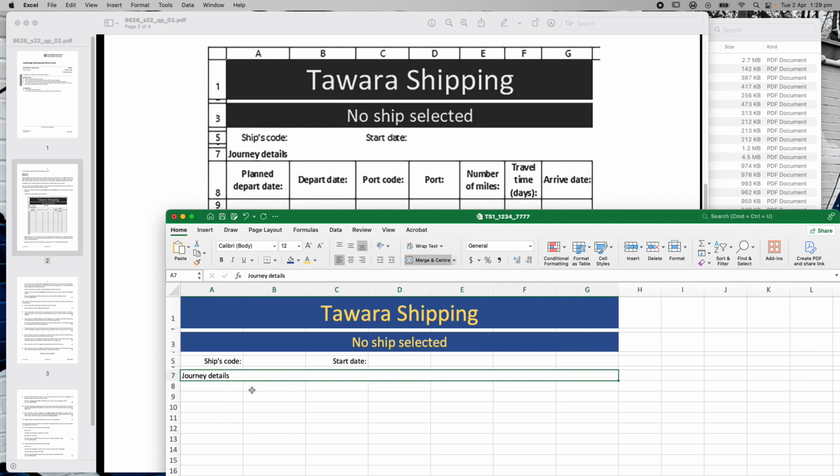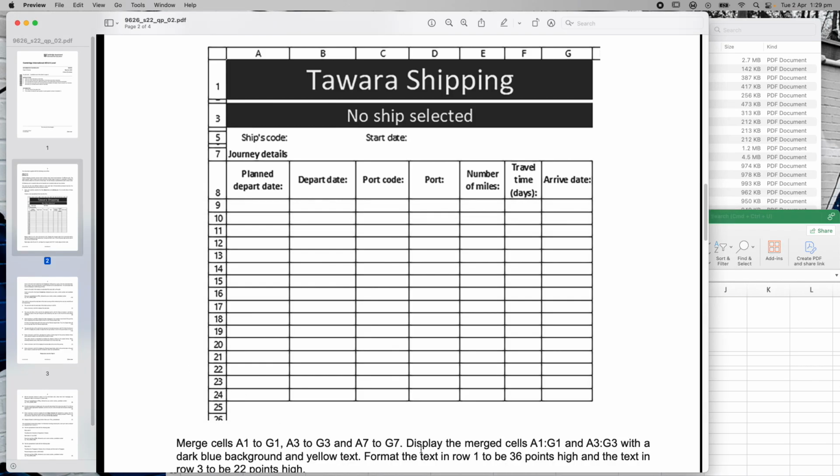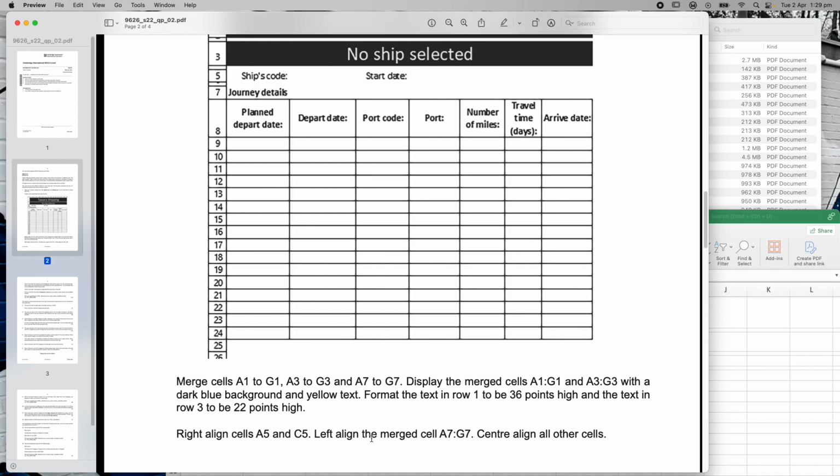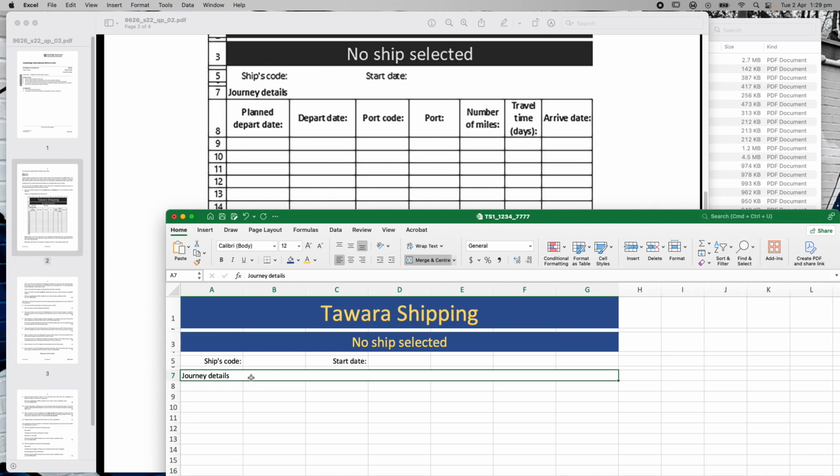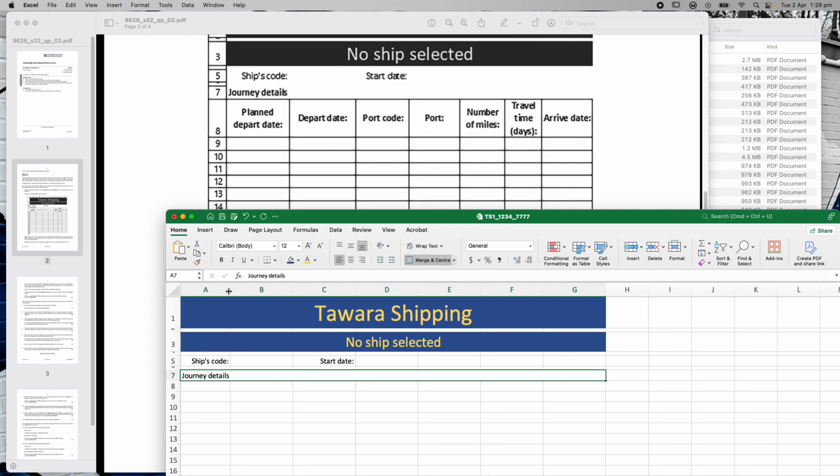Now this is interesting here because journey details, it said A7 to G7 had to be left aligned merged cells. Now if I look at that, that is left aligned. I can see that it's left aligned there, and it's merged cells, but you can see that this one, they nearly line up, right? So that actually gives me a bit of an indication that that cell should be about that long. Okay, so I'm just making a minor change there because visually I want it to look exactly the same as the examiner's paper. I'm trying to make sure everything's right.